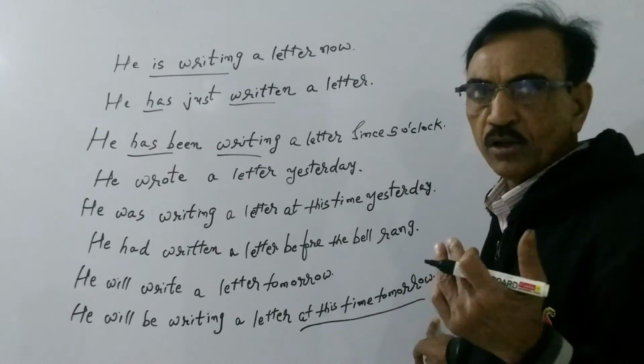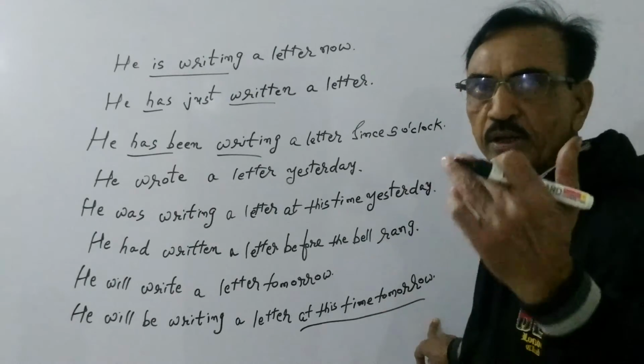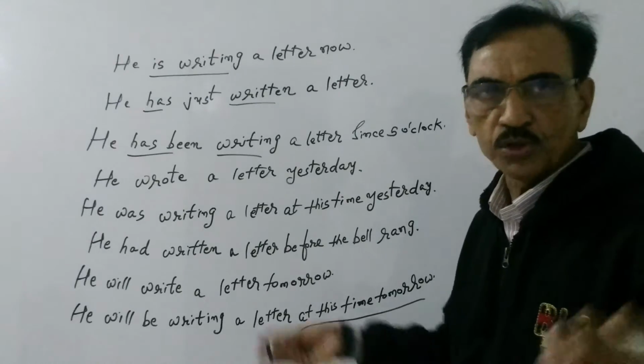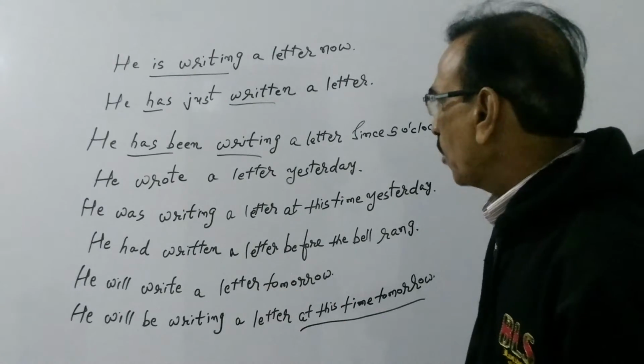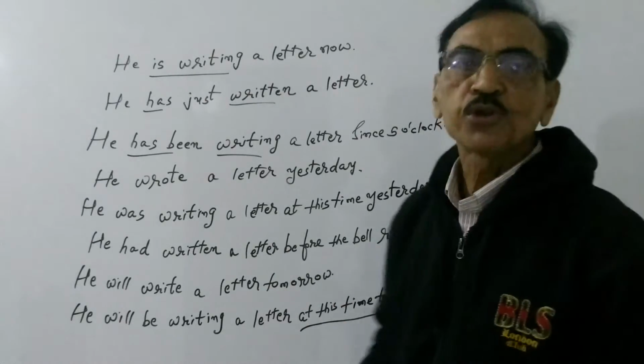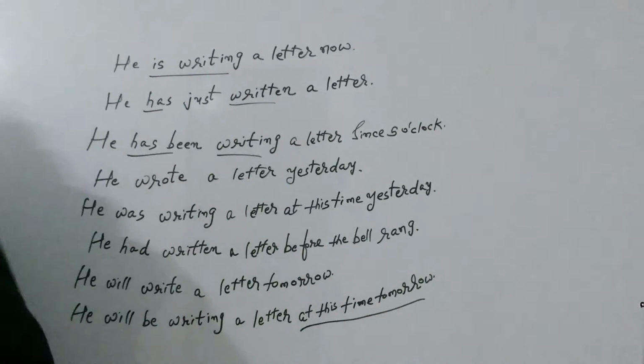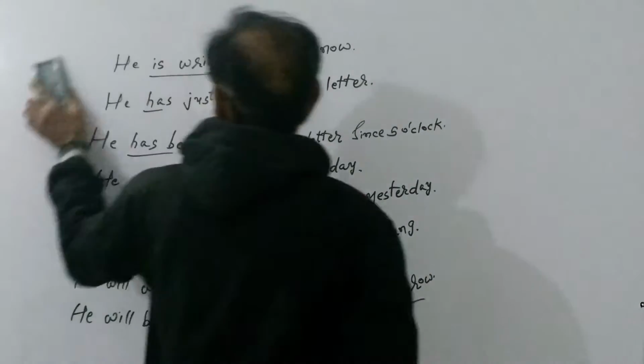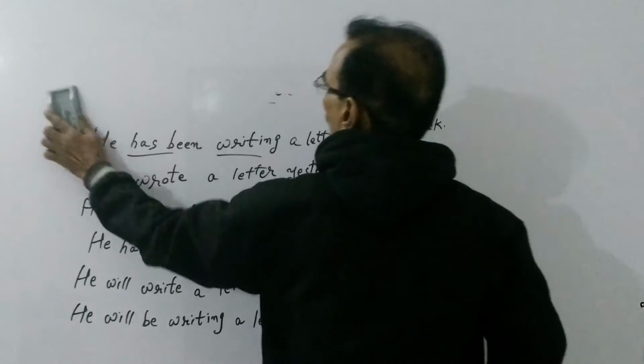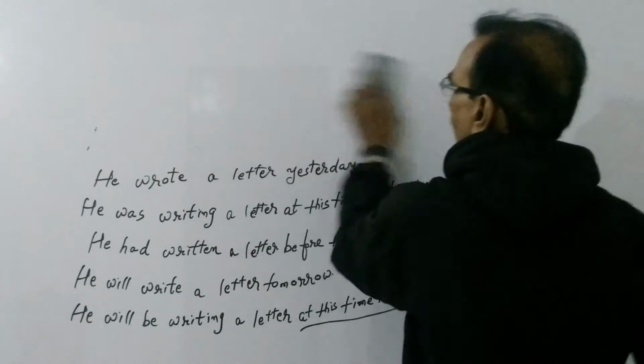I am again repeating, what will he be writing at this time tomorrow? This is continuous future tense. Now, perfect future tense. So in perfect future tense, we use shall have or will have as a helping verb.